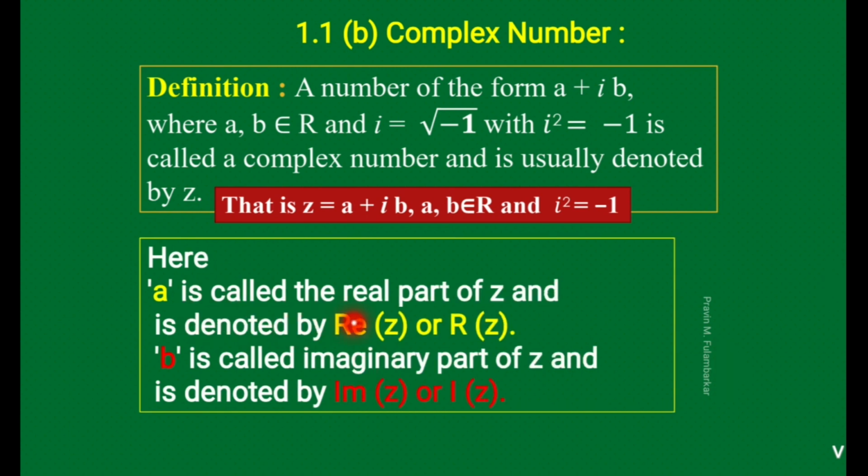Here a is called the real part of z and is denoted by Re(z) or R(z), read as real part of z. b is called the imaginary part of z and is denoted by Im(z) or I(z), read as imaginary part of z.